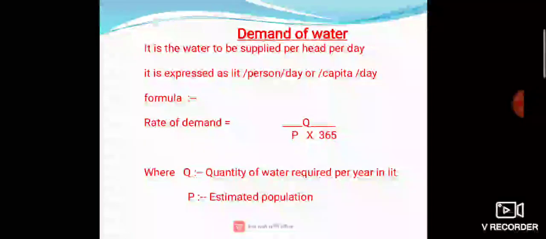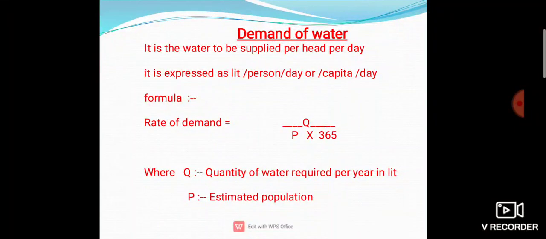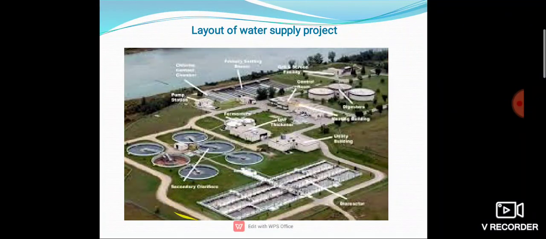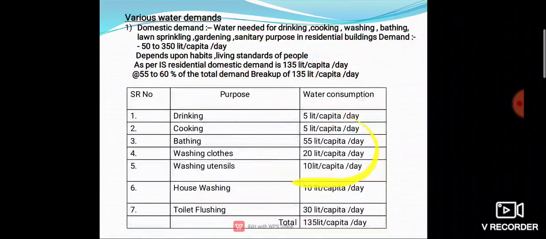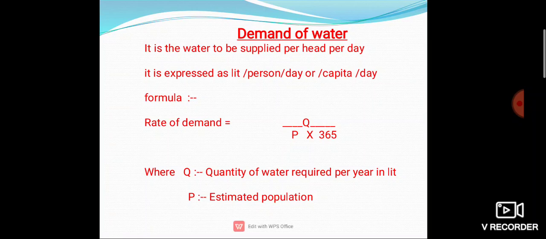So Q is the quantity of water required per year in liter. Okay, and estimated population is P. So you have to collect your nearby area population. Okay, then we will put in this Q upon P multiplied by 365 formula. Okay, rate of demand.